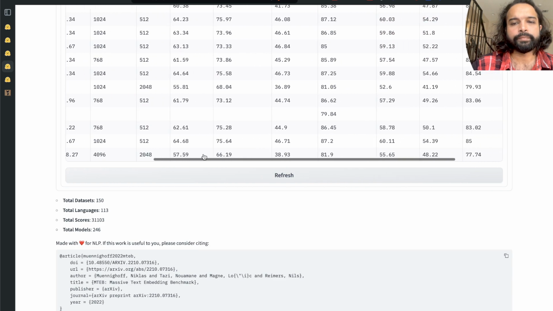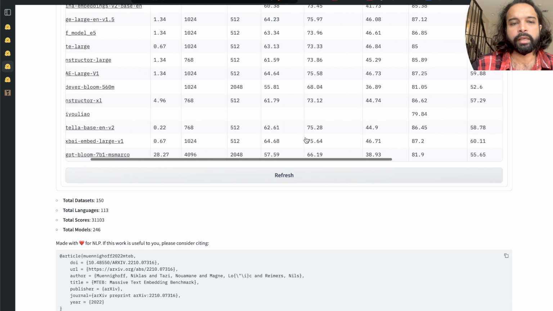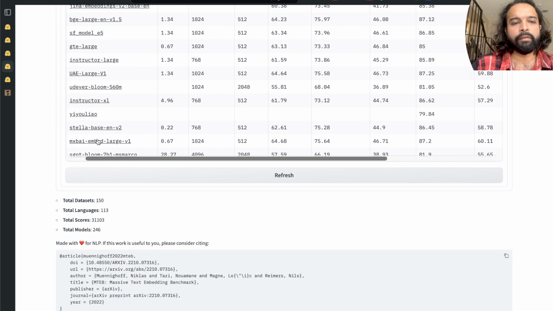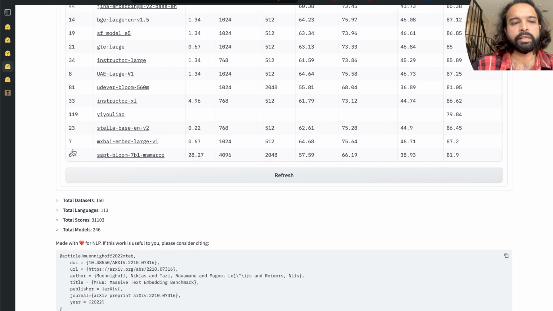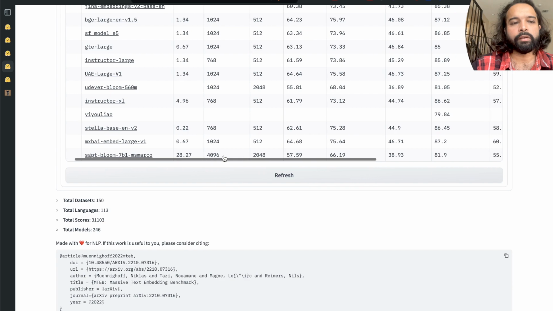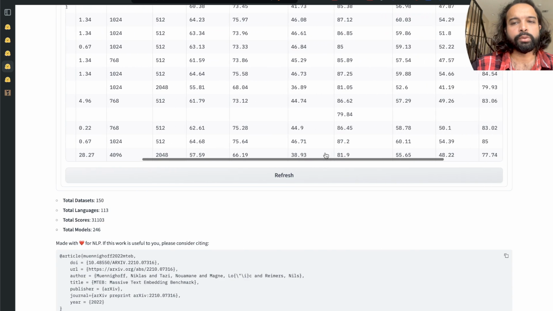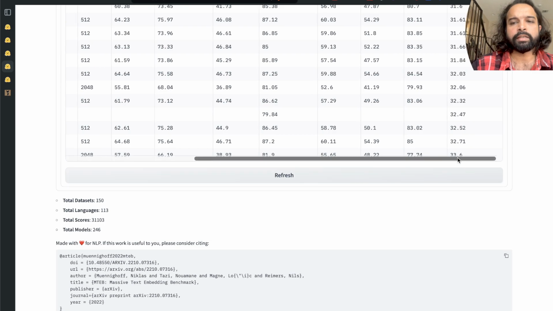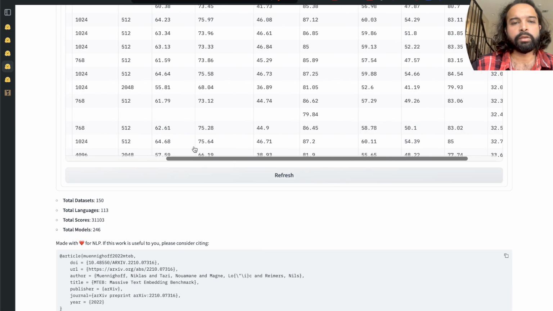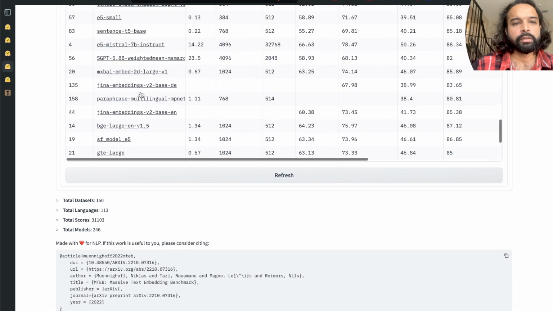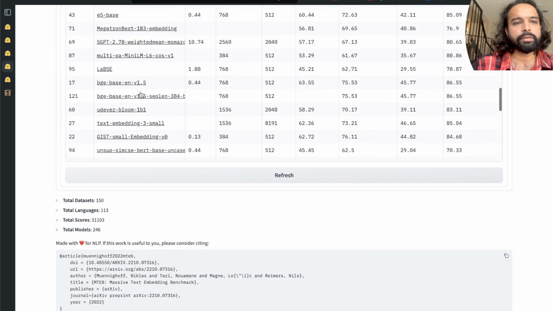That is the interesting thing: even though in the average score it may be ranked 67th, if you specifically want the model to be good at summarization, you may use this model over other models.